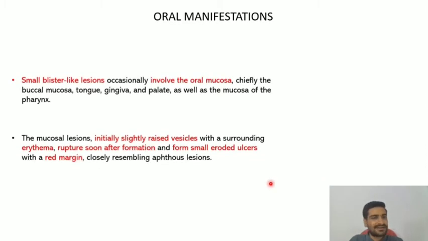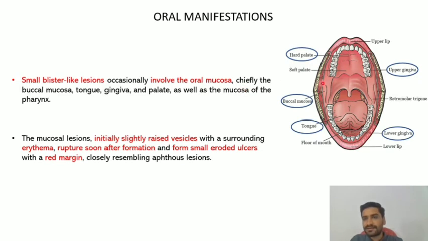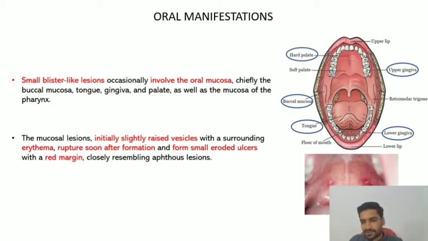Now mainly concentrating on the oral manifestation. So in the oral cavity also the lesions are going to be somewhat similar. You will see small blister like lesions occasionally in the oral mucosa. Which are the target sites in the oral mucosa? That is buccal mucosa, tongue, gingiva, that is upper and lower gingiva, and along with that hard palate also. See, this is the image of oral cavity lesions. You will see a reddish discoloration, right? Blister formation, along with which there will be surrounding erythema, that is redness around the lesion.